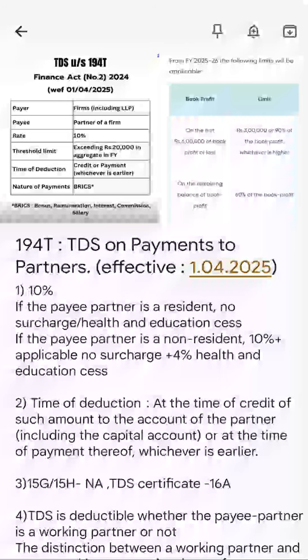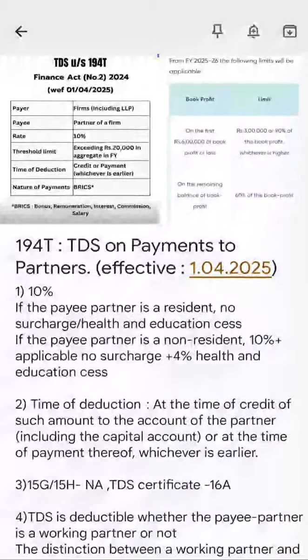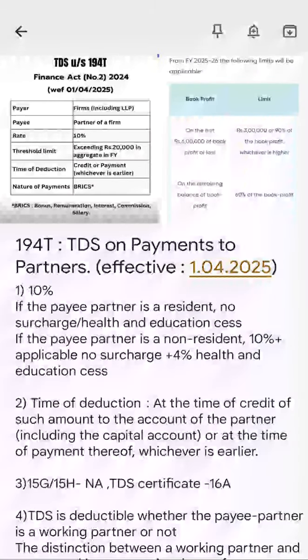Okay. And the second important thing is the 10% rate. If your payee is a resident, then you will not add surcharge or health and education cess. But if your payee is a non-resident, then it is 10% plus applicable surcharge, and plus 4% health and education cess. So 10% plus 4% health and education cess if your partner is a non-resident. Okay, so that is the second important thing.